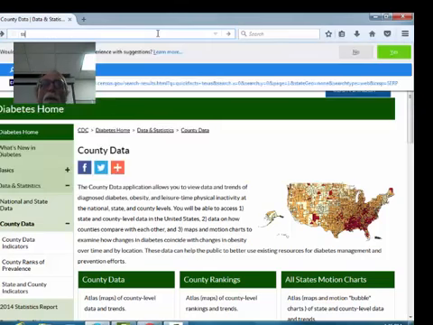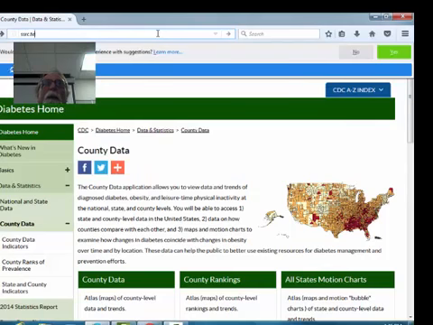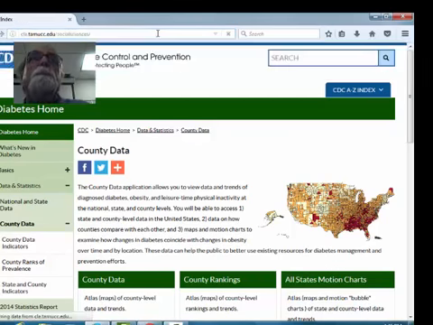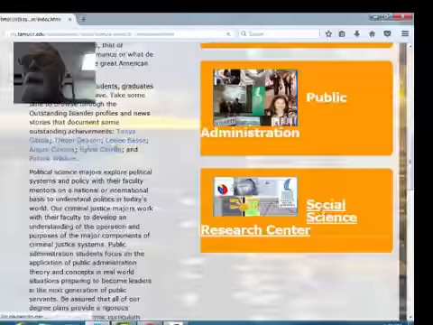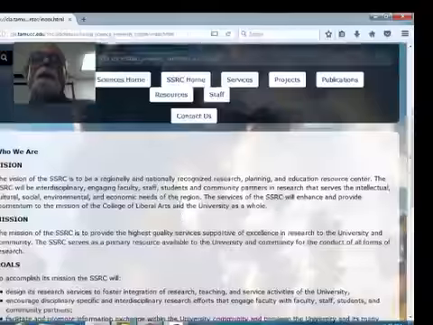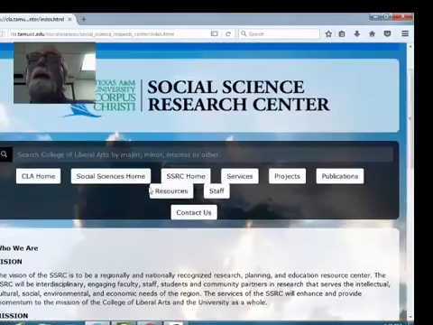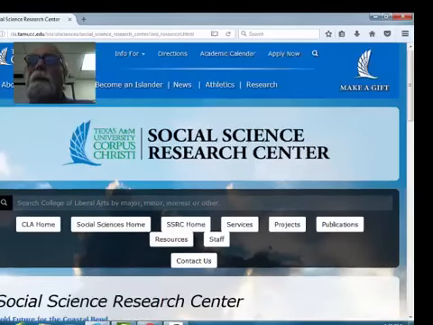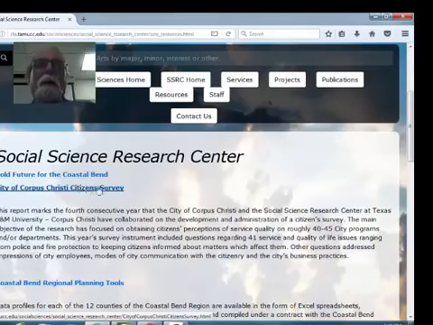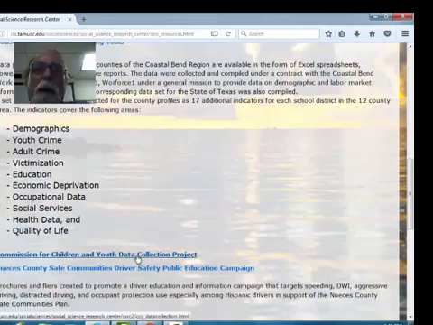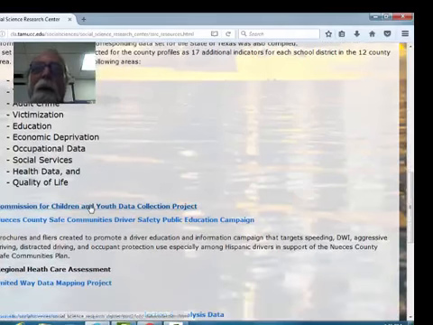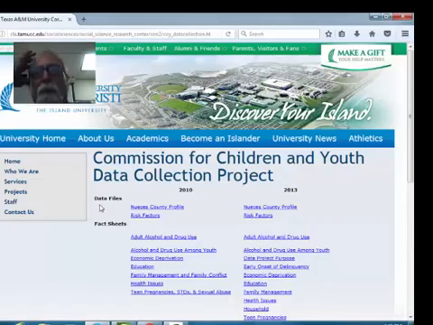Let me show you one other local thing as well: ssrc.tamucc.edu, which is the Social Science Research Center. Okay. Right here. Who are the vision, the goals, and let's see, it's got some resources. So, citizen survey, coastal bend planning tools, demographics, youth crime, youth data collection project. Hey, a lot of us are doing youth issues. Let's just see what they say as well.